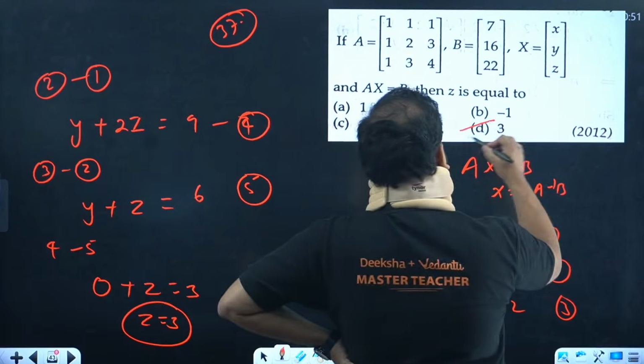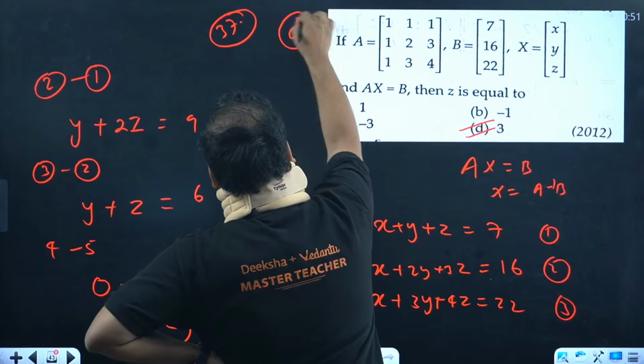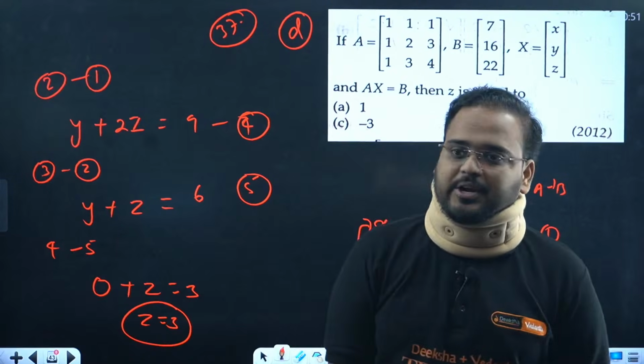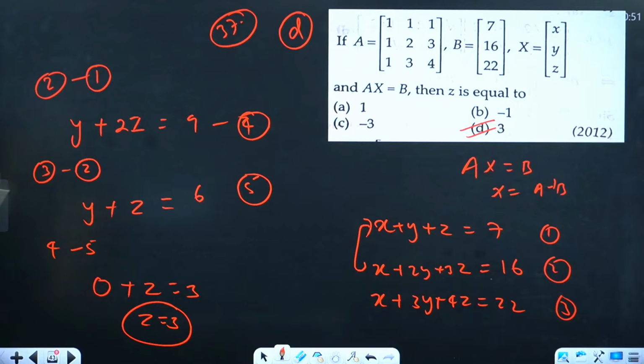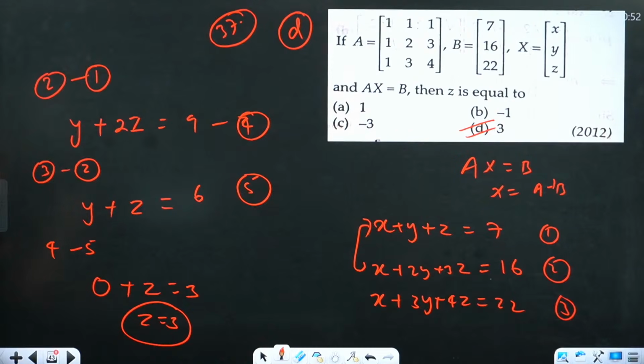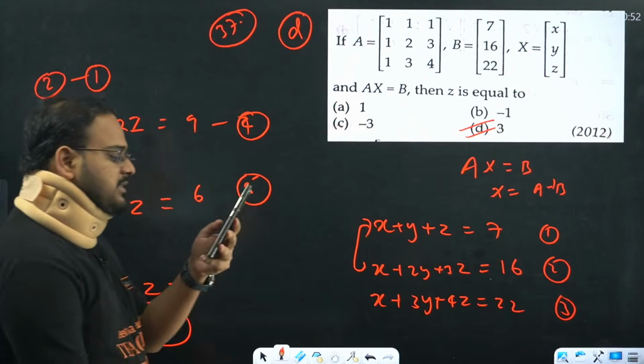Answer is option D. Again, the trick is involved over here. Please check. Correct. All of you have given the right answer. D is the right answer, by the way.